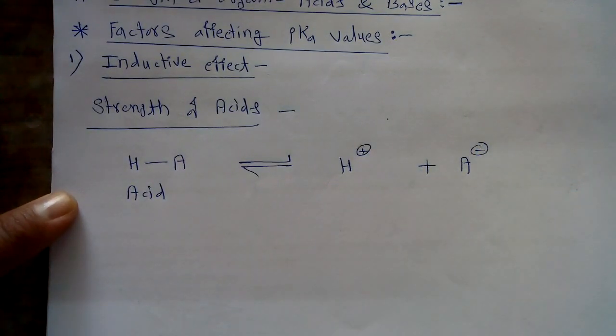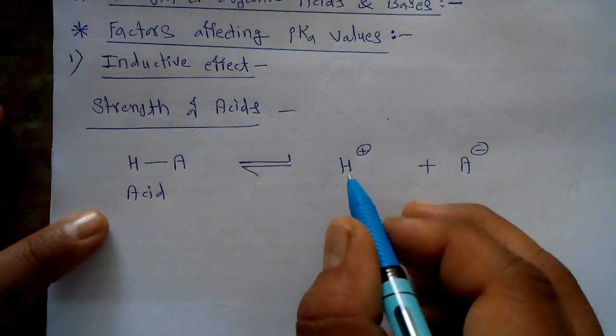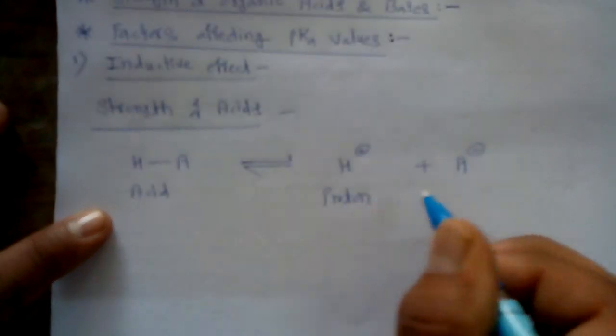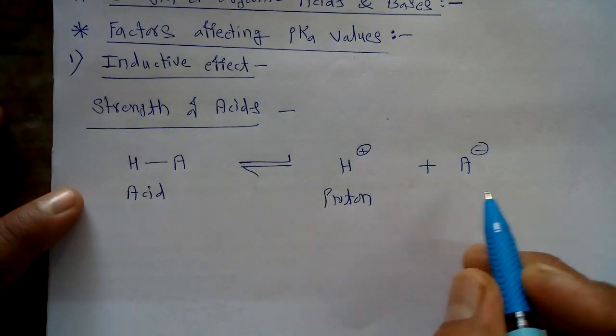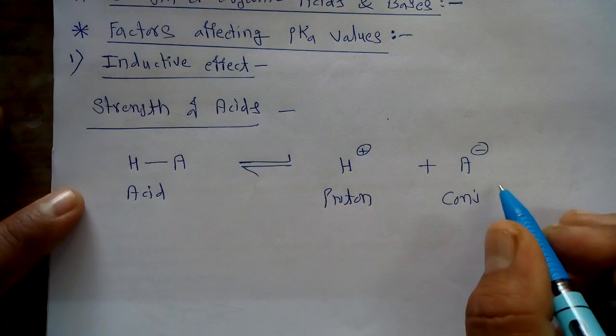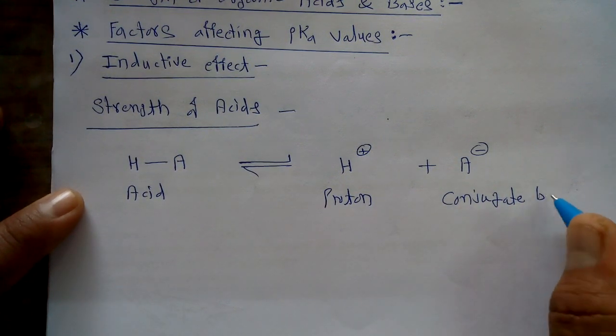This H plus is nothing but the proton, while this A minus, which is formed after the donation of H plus, is called the conjugate base of a given acid.